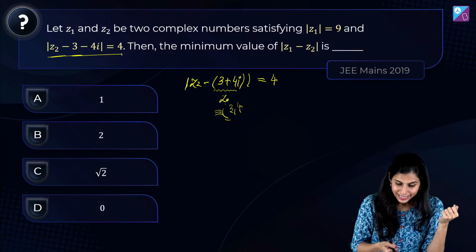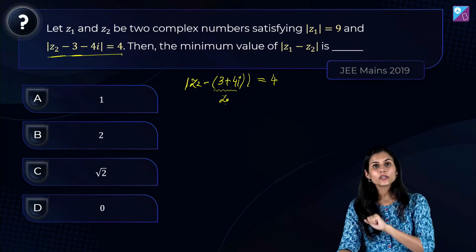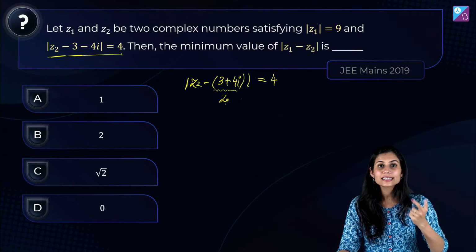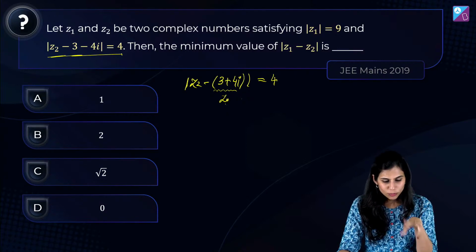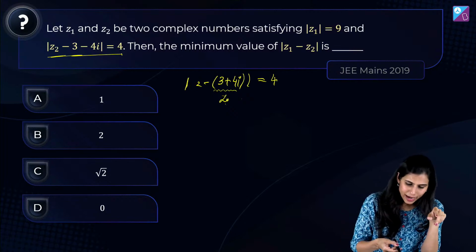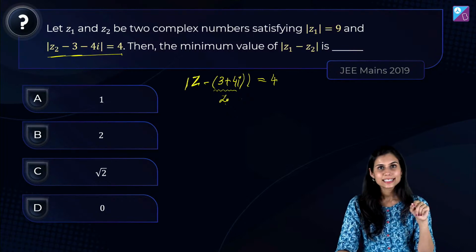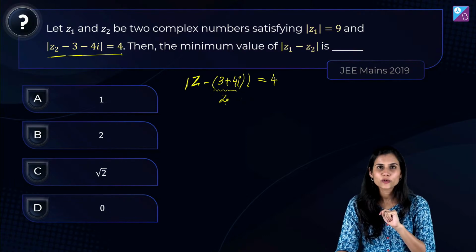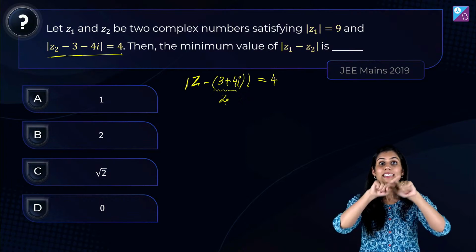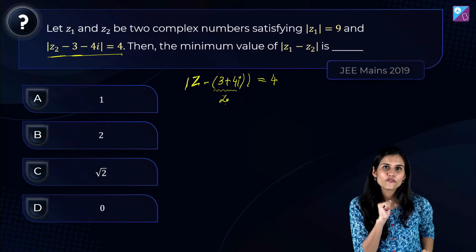है ना? Now, what does this mean? Mod of z minus z0 equals r means a circle centered at z0 radius r units. The mod of z minus 3 plus 4 iota means distance of z from 3, 4, which is equal to r. It represents a circle centered at 3, 4, radius 4 units.